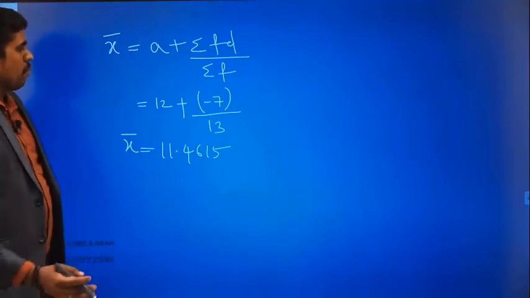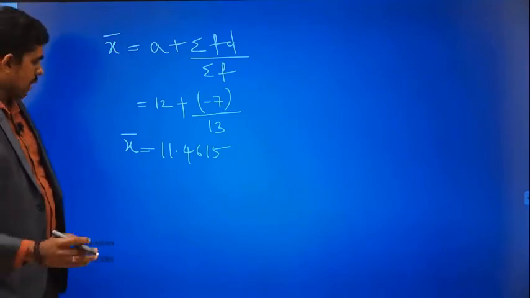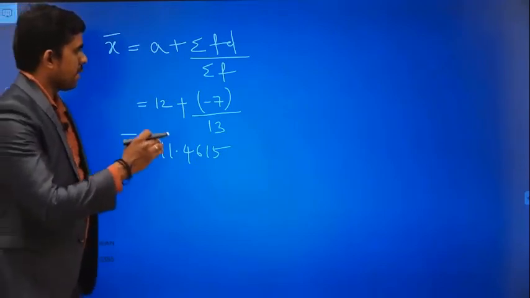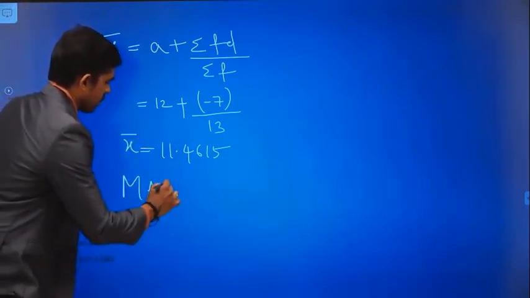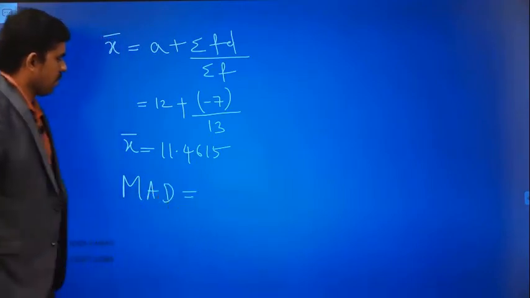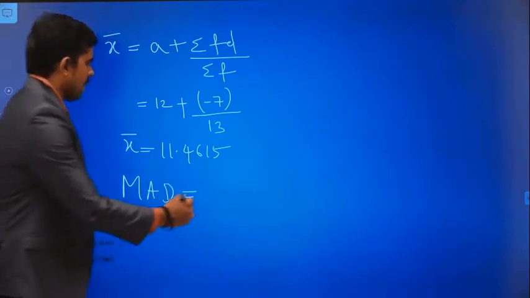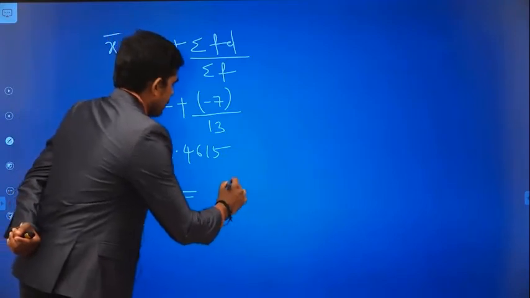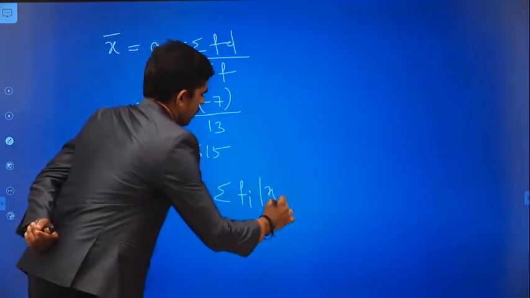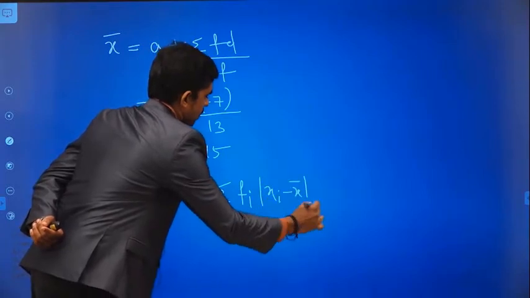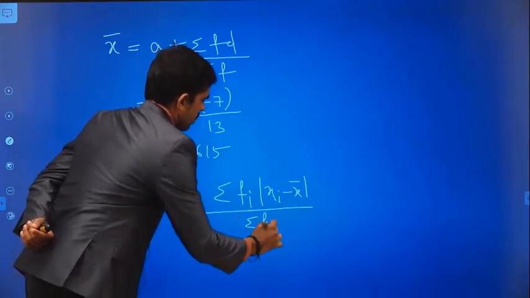Then I am going to frame a table to find the mean absolute deviation. What is the formula? Mean absolute deviation is equal to summation Fi, absolute value of xi minus x bar, divided by summation Fi.